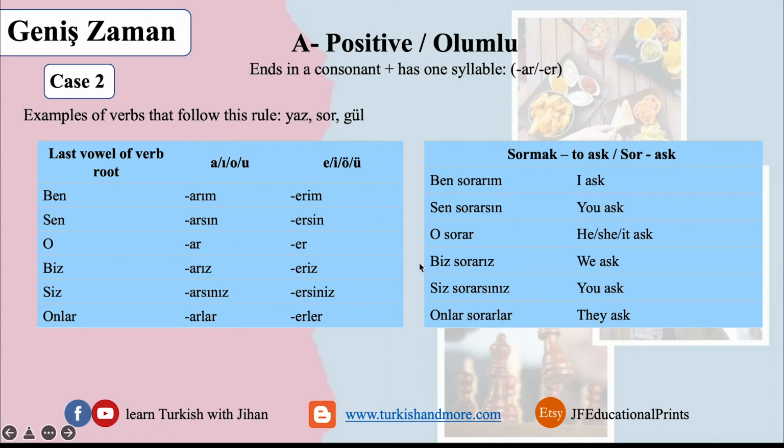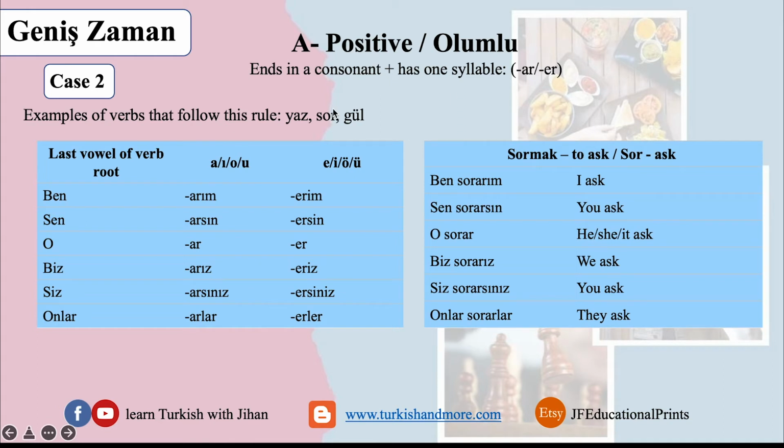In short, when the verb ends in a consonant and it's one syllable, use R or er. When do you use R? When the last vowel of the verb is one of these letters, you use R and next to it the suffix of the personal pronoun. When do you use er?